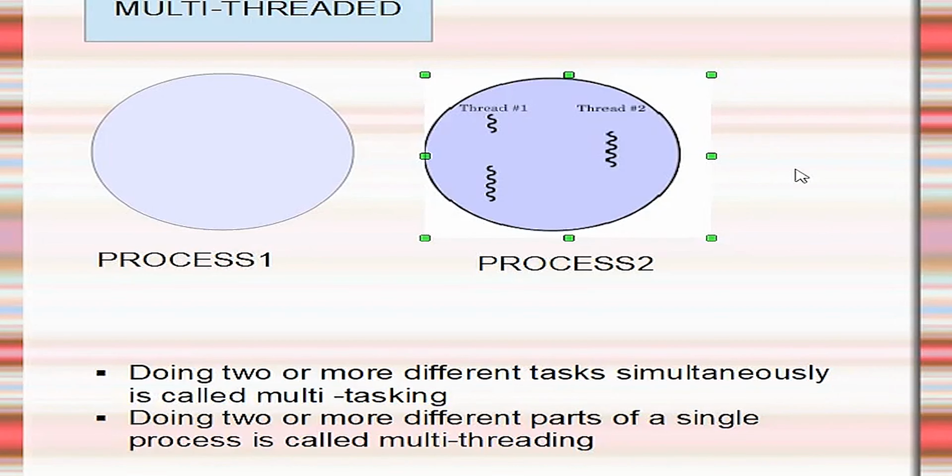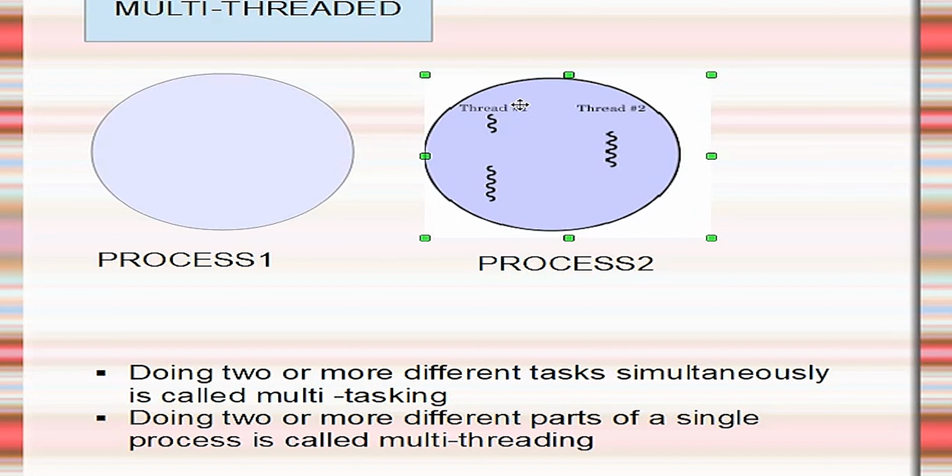Next feature is multi-threaded. Java supports multi-threaded programming. What is multitasking? Multitasking means doing two or more different tasks simultaneously. Like listening to music while playing games on a computer is multitasking. Listening to music is one task and playing a game is another task. These are two different tasks executing simultaneously. This is called multitasking.